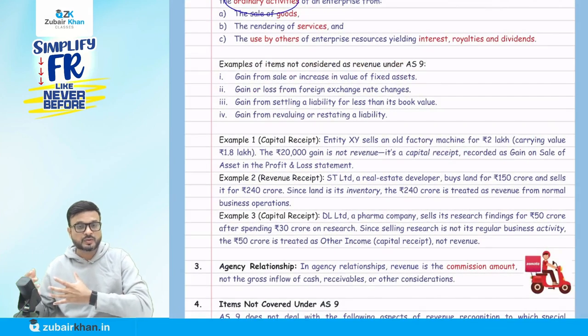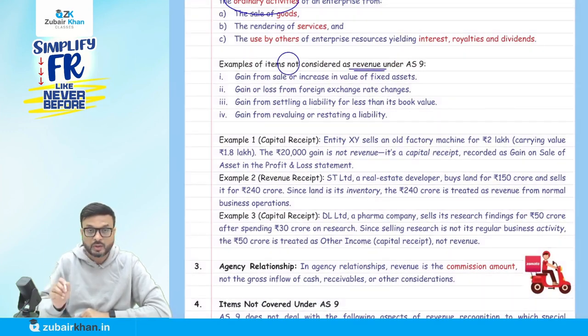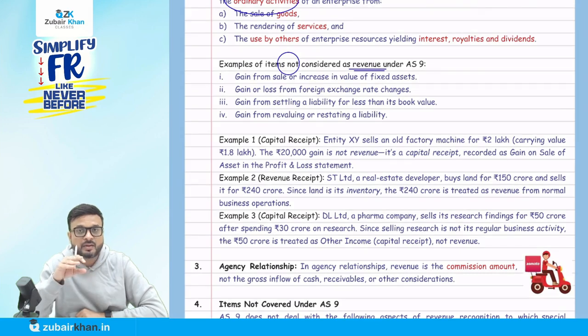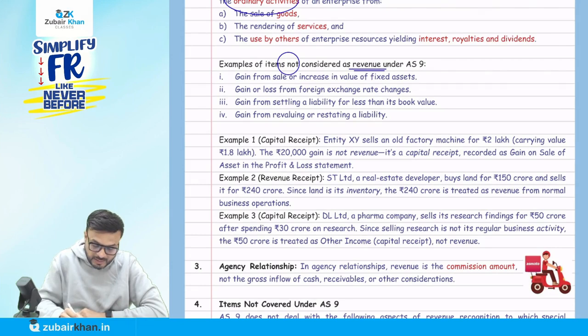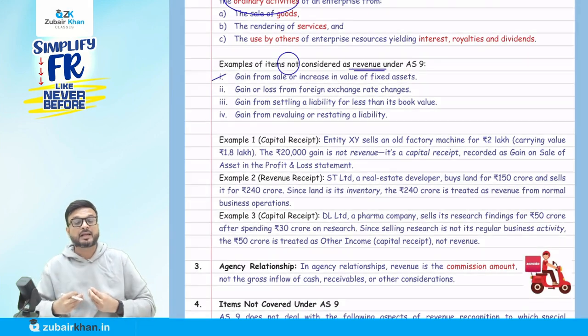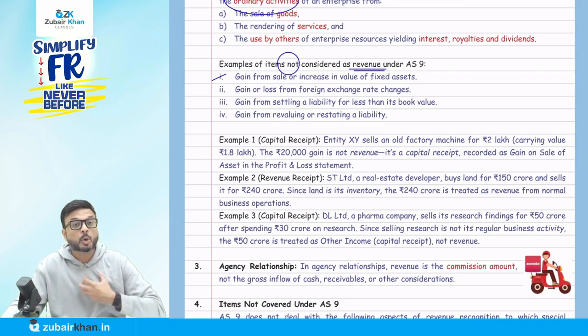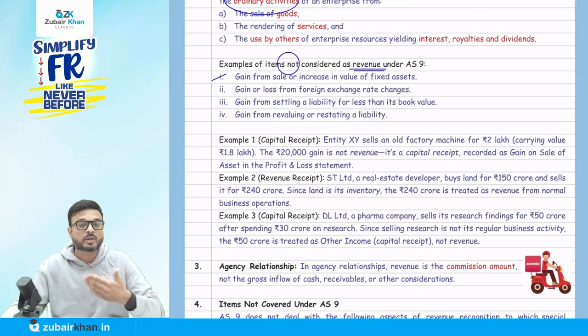I will come to those 3 points, but before that, there are a few points I want to discuss with you: examples of items not considered as revenue under AS 9. So we'll see when we don't consider something as revenue. Now why? One by one. They say gain from sale or increase in the value of fixed asset. Obviously, when we sell property, plant, and equipment, we call them as per accounting standard 10. This is not something we are selling in the ordinary course of business.